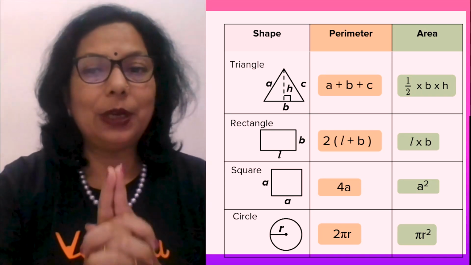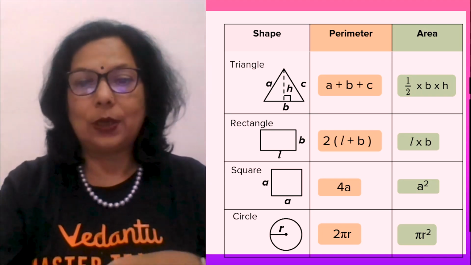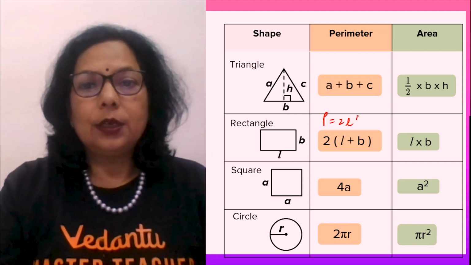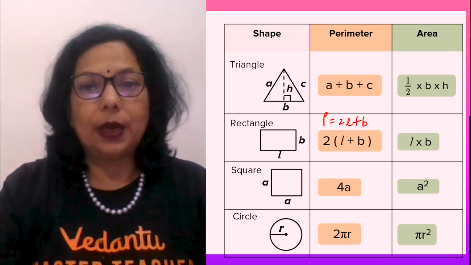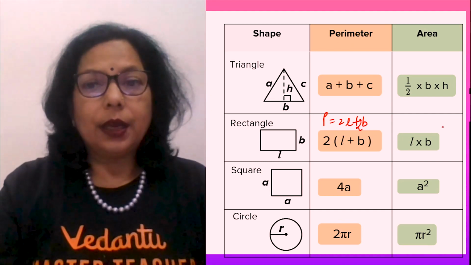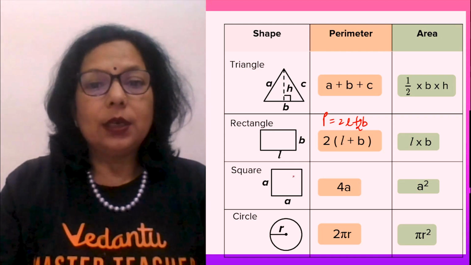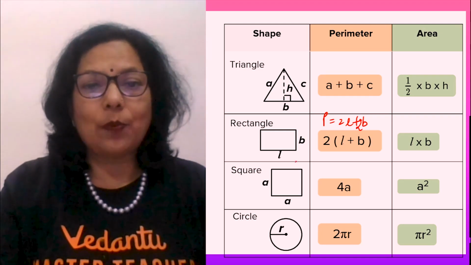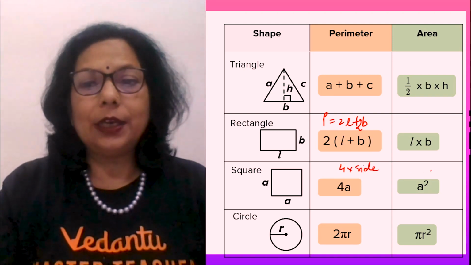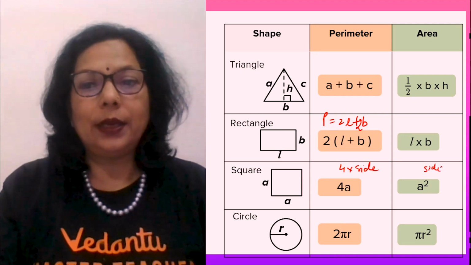So perimeter will be twice the length plus twice the breadth, when you take 2 common, you get 2 into (L plus B). Next is area. Area is equal to length into breadth. Perimeter of a square is the sum of all the 4 sides, or you can say 4 into side. And area of a square is side into side.